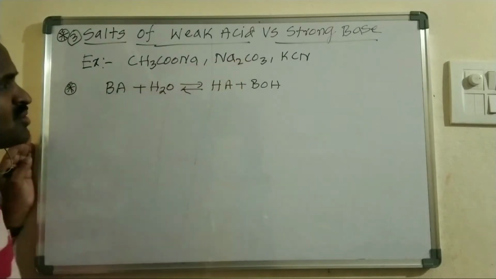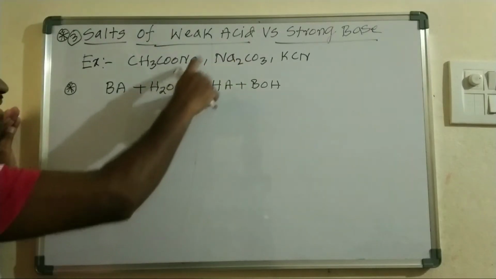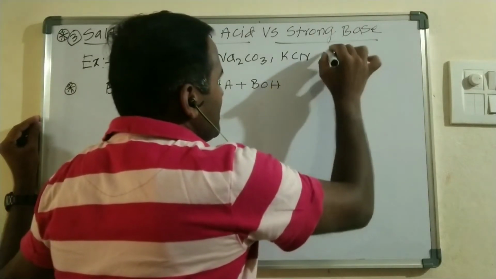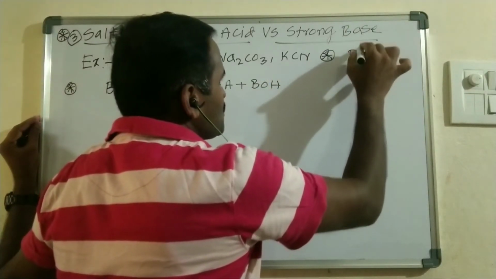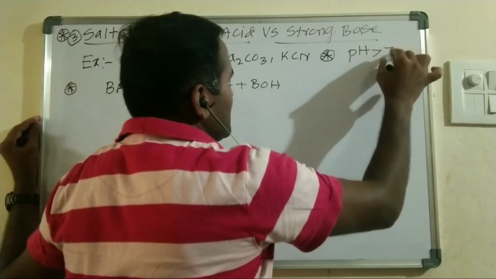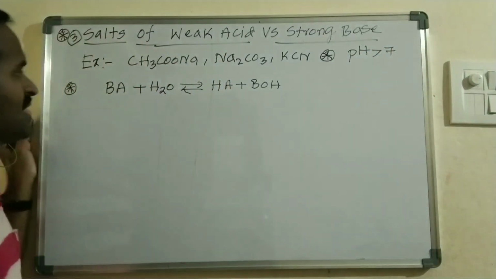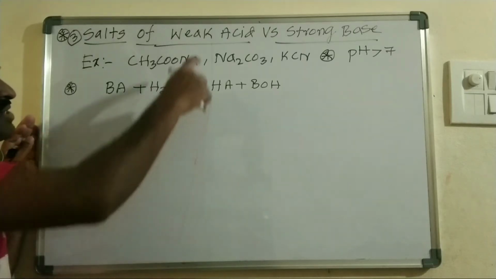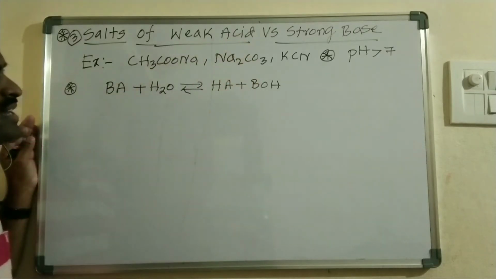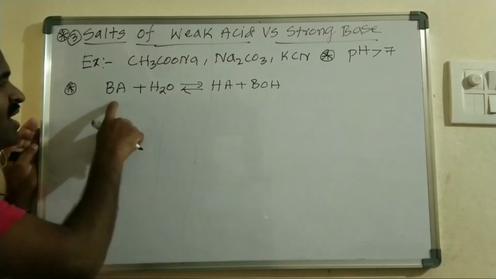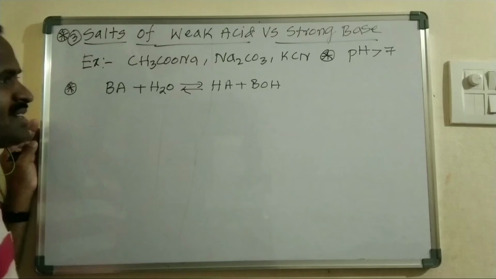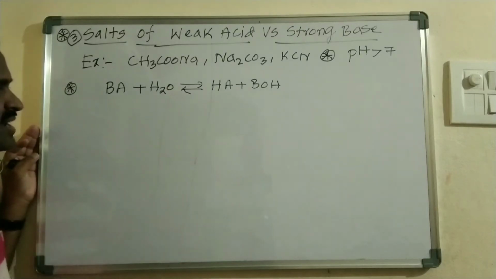This kind of solution comes under weak acid and strong base salts. That means we can say these are basic in nature, so the pH is greater than 7, right? BA is a salt formed by the combination of weak acid and strong base, and when mixed with water it forms weak acid and strong base again. This is salt hydrolysis.